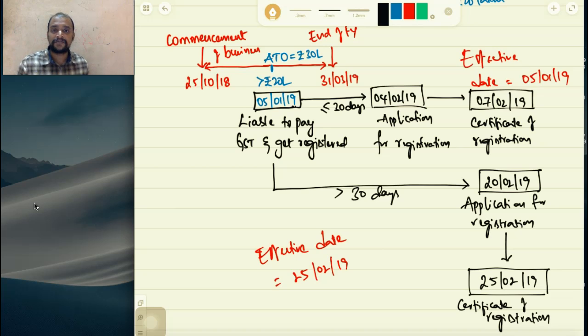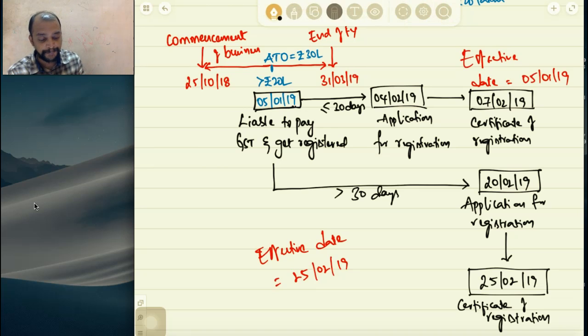Between the effective date of registration and the certificate of registration, he will be making some outward supplies. Can he raise a tax invoice? He cannot raise a tax invoice, because this person has not got the registration certificate, and therefore he does not know the registration number. But he can raise a tax invoice with respect to supplies which take place between which period? Between 5/1/2019 and 7/2/2019, some supply takes place, right?